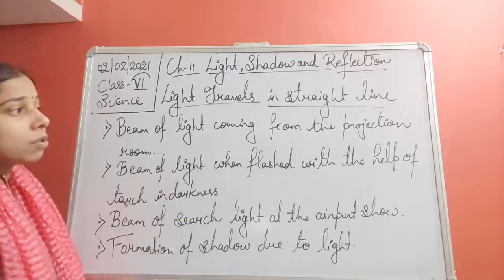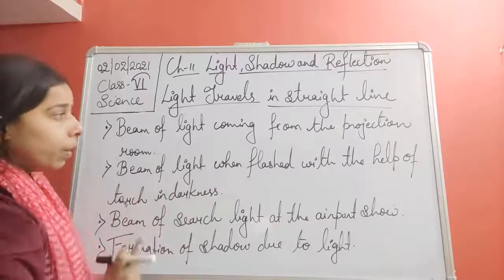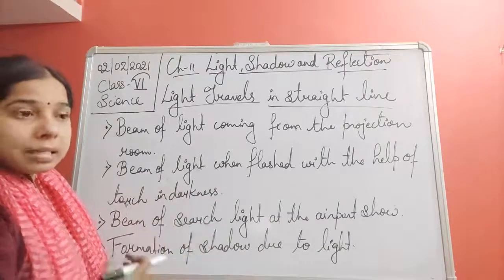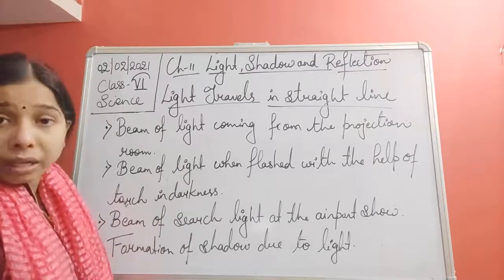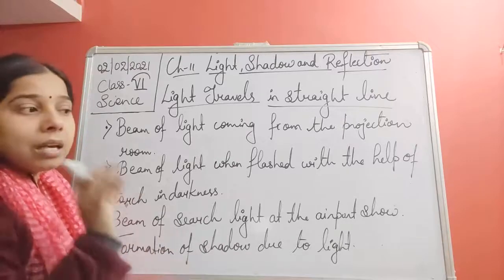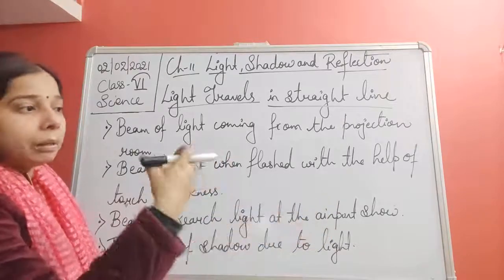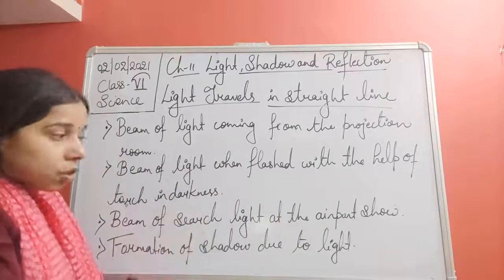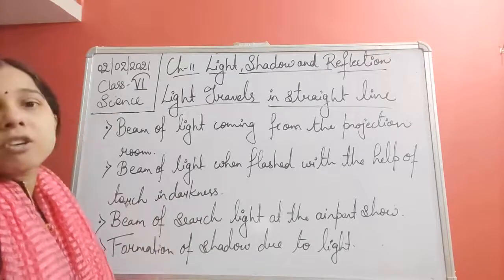In all the cases, you will find that light is traveling in a straight line. The beam of light coming from the projector in the cinema hall reaches your eyes in a straight line. The beam of light you flash in the darkness also reaches a certain distance in a straight line, as does the searchlight at the airport show.